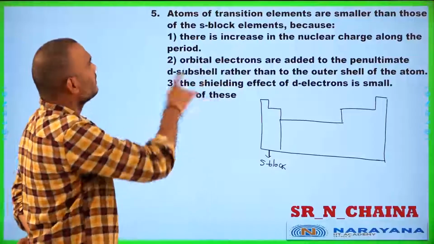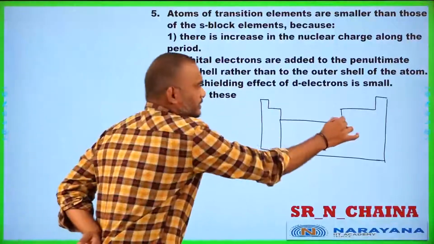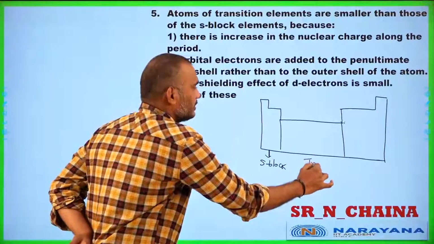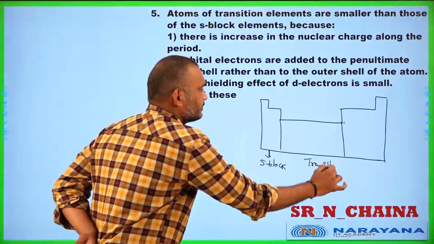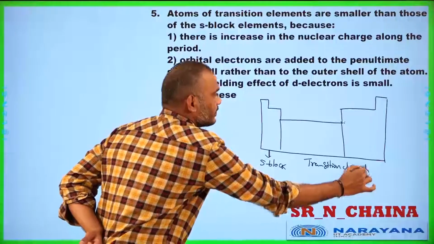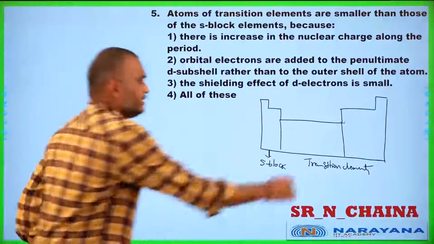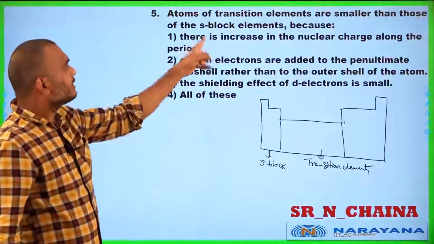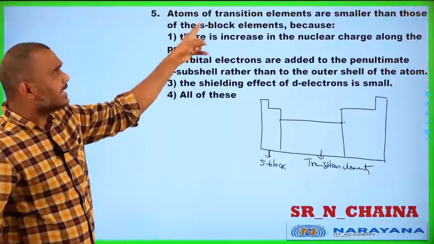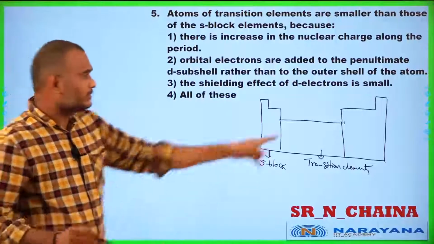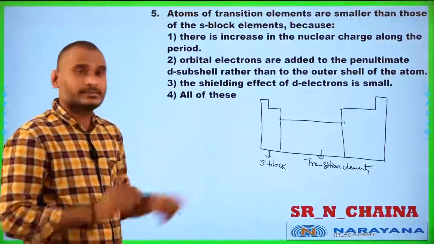Atoms of transition elements compared to S block elements. Where are the transition elements present? Transition elements are present here and S block is present here. When compared to that, atoms of transition elements are smaller than those of the S block elements. This is lesser than this one.